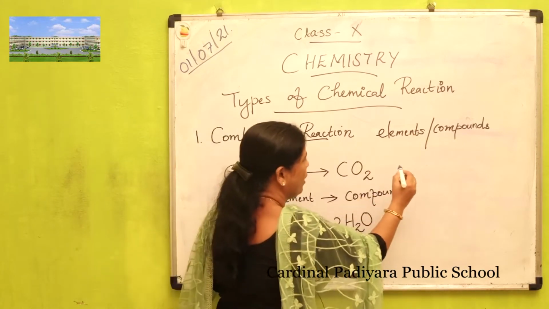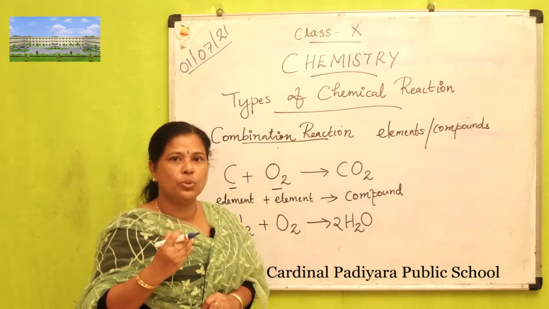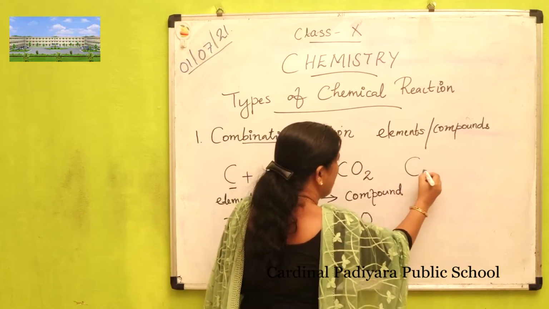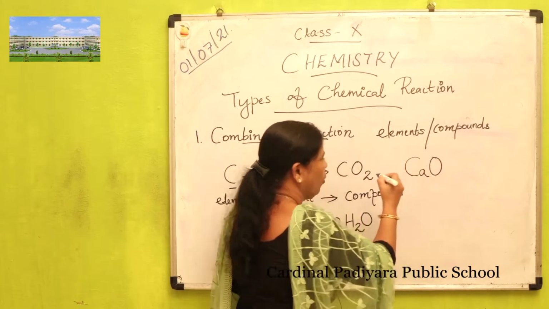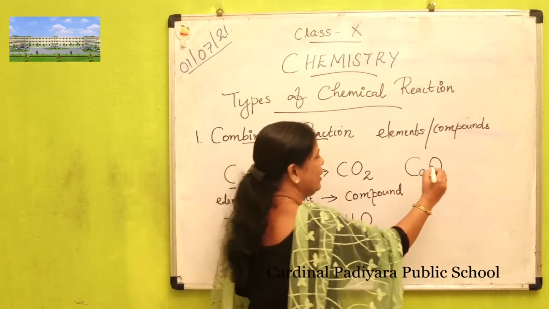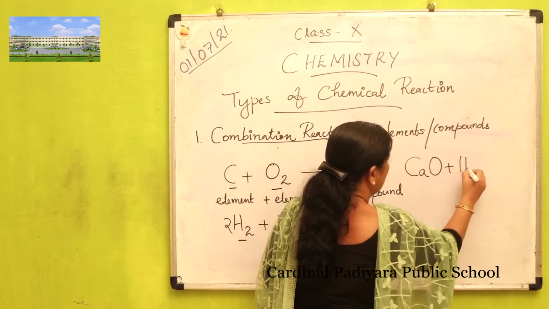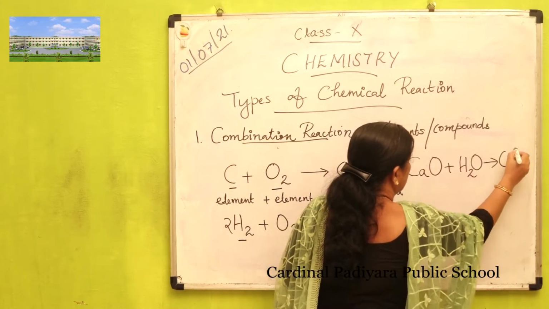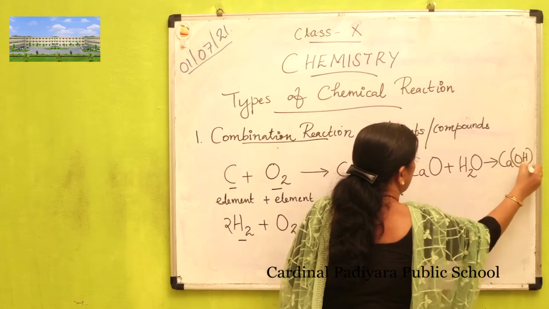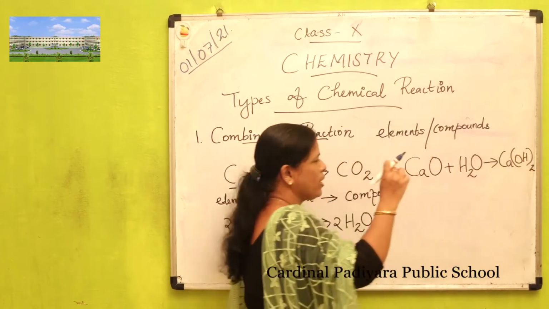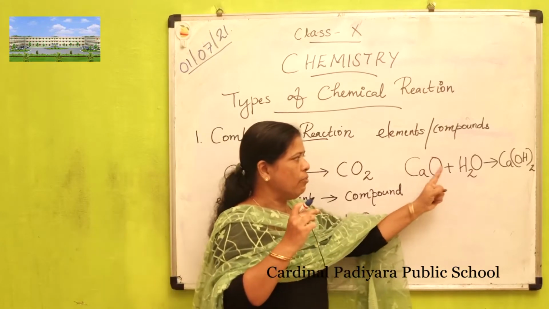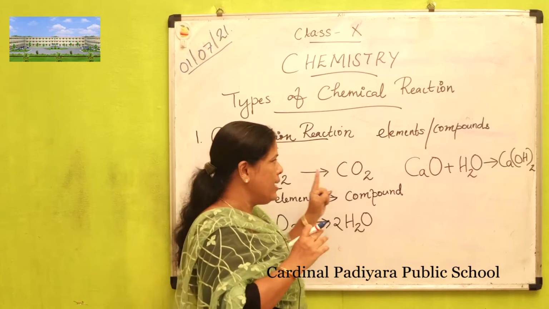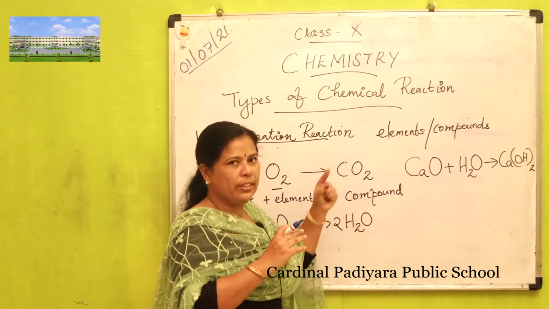The same way when two compounds combine to form another compound. For example, calcium oxide, CaO. Calcium oxide reacts with water to form calcium hydroxide, Ca(OH)2. Calcium oxide reacts with water to form calcium hydroxide is an example of combination reaction.